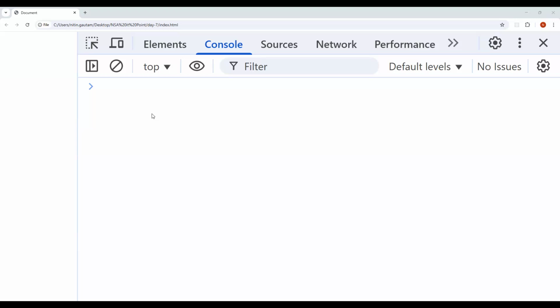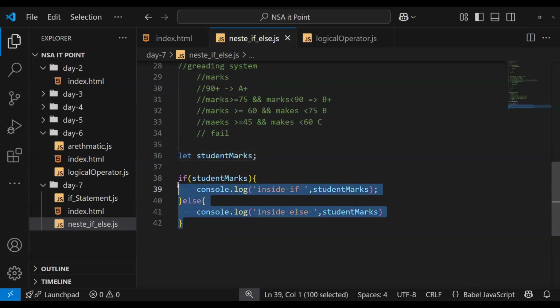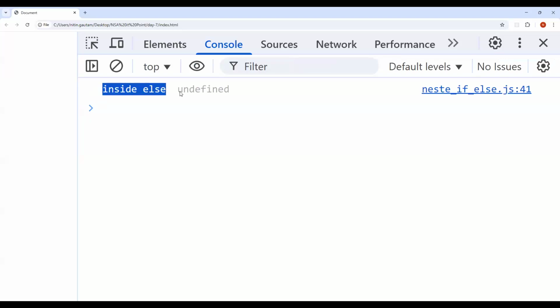Let's just see. Will you be able to see this one? I just write this one and this one. Then I reload. Okay, it prints inside else, because marks is undefined.